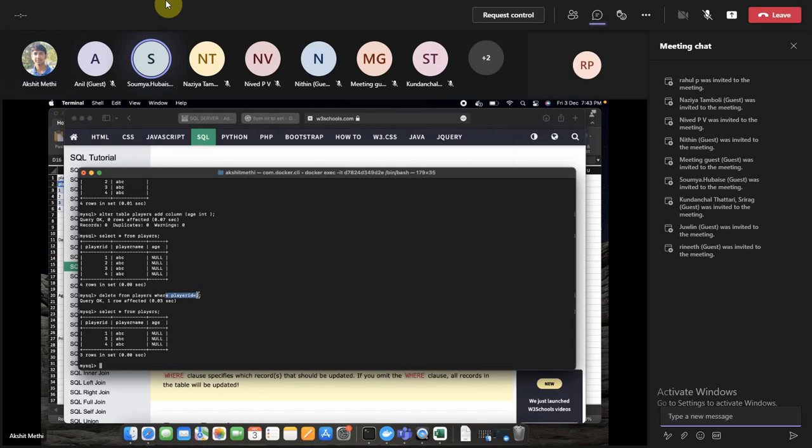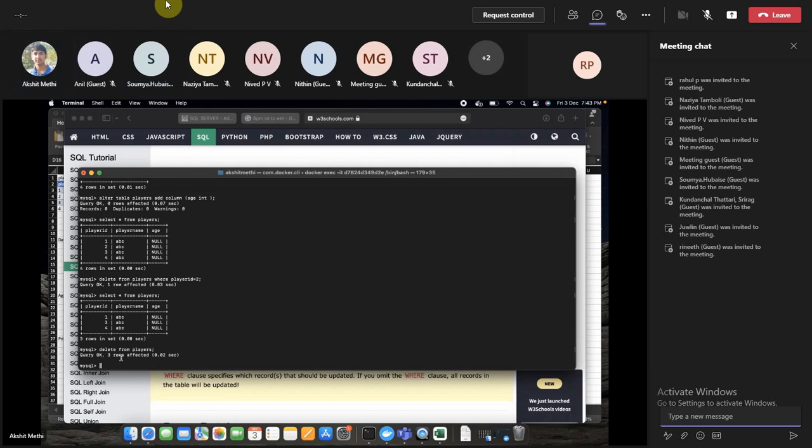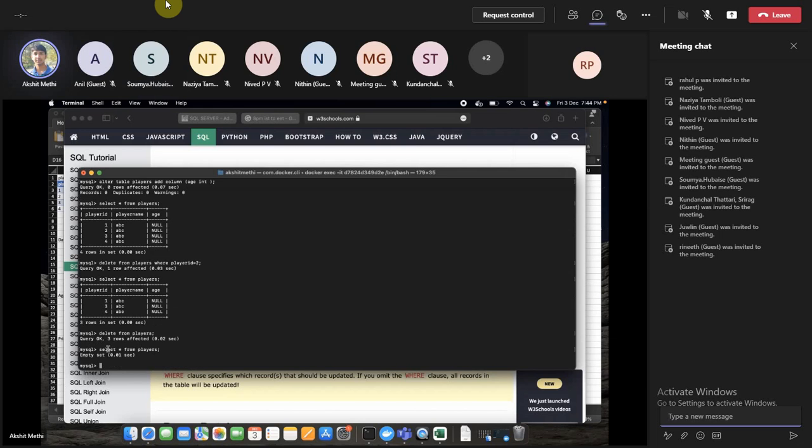Excuse me, Ashrit, if we are not giving the where condition, the whole table's every data will be deleted. Yep. The table will not exist? Let's say if we forgetfully skip the where condition. So we had 3 rows, and the 3 rows are affected. That means I don't have any data right now. But the table will be existing, the data will not be there.